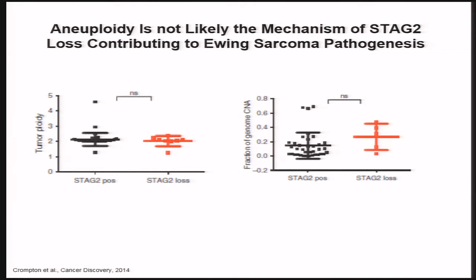There was work initially published in Science suggesting that, at least in some cancers, events in this complex lead to aneuploidy. And this does not seem to be the case in Ewing sarcoma, nor in acute myeloid leukemia. So in our data, and in data of others, we've looked at whether there was a difference in tumor ploidy with or without STAG2 expression, and there isn't. And we looked at the fraction of the genome affected by copy number alterations and corrected for P53, known to lead to copy number alterations when mutated. We didn't see a difference. So we think in Ewing, this is likely to be a chromatin and transcriptional effect rather than an effect on inducing aneuploidy.